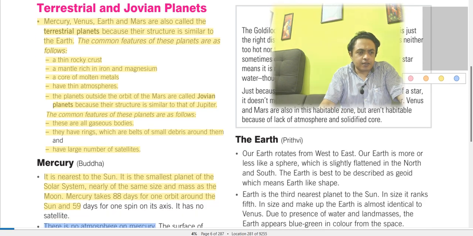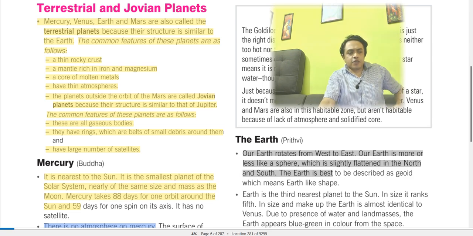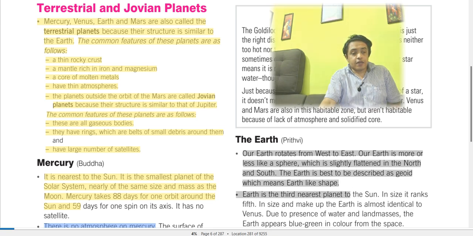The Earth, this is our planet. Our Earth rotates from west to east. Earth is more or less like a sphere. It is slightly flattened in the north and in the south, and it is sometimes described as being in the shape of an orange. The Earth is best described as a geoid, which means Earth-like shape.